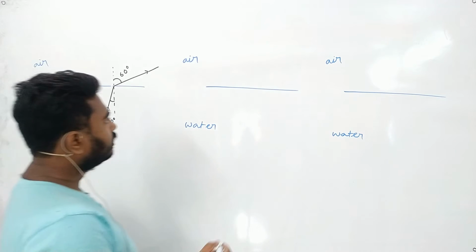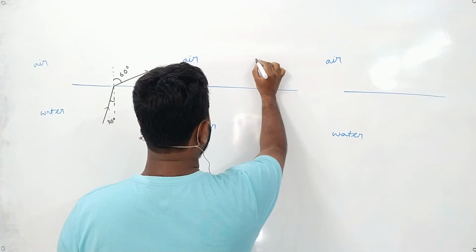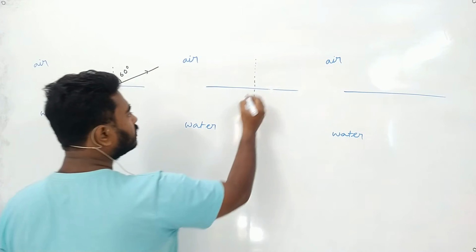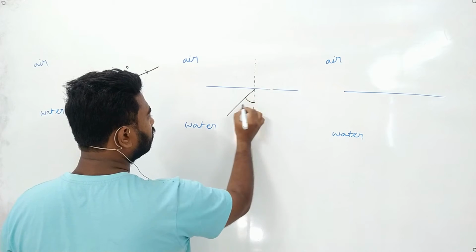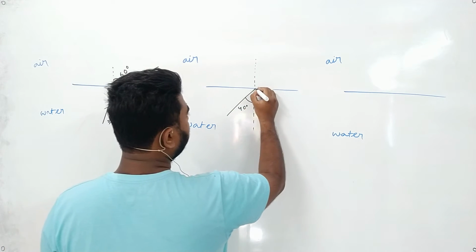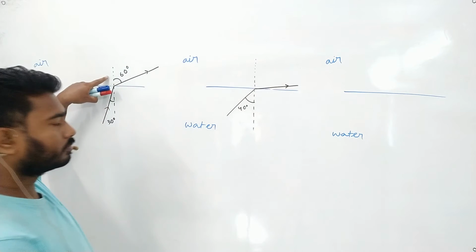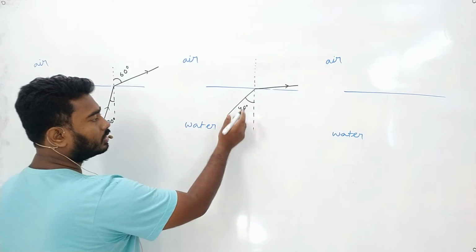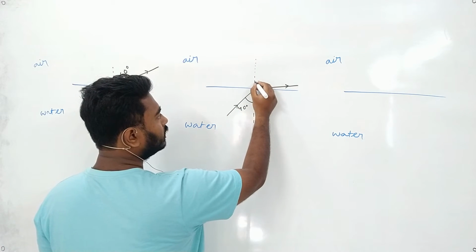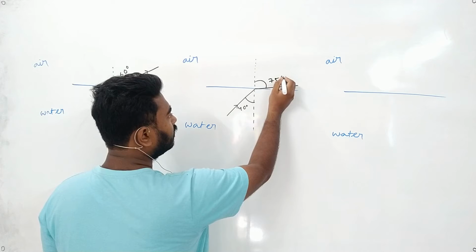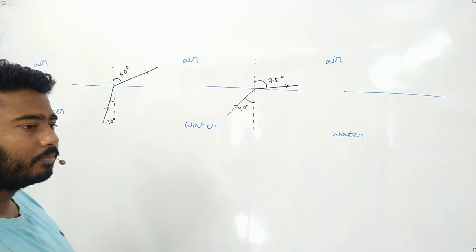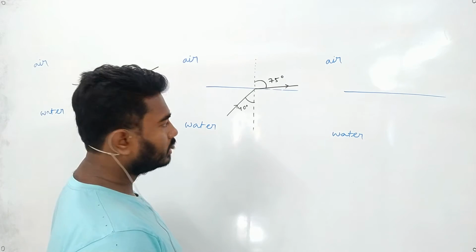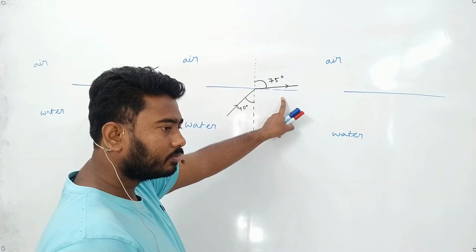Now what will happen if I keep on increasing the angle? Suppose I increase the angle to 40 degree, will the angle be much more than 60 degree? If it is 30 degree, this is 60. If it is more than 30, that is suppose it is 40, will this angle be like 75 degree? Is it possible? Yes, sir. Chandrima and Renessa, turn on your audio. Is it possible? Yes, sir.